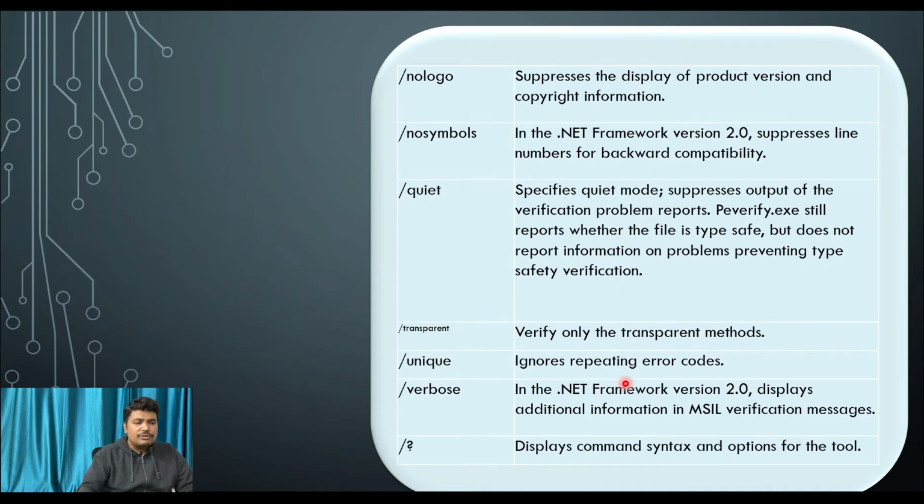We have another few options like nologo, nosymbol, quiet, transparent, unique, and verbose. These have their own set of features. So let's see it with a program.